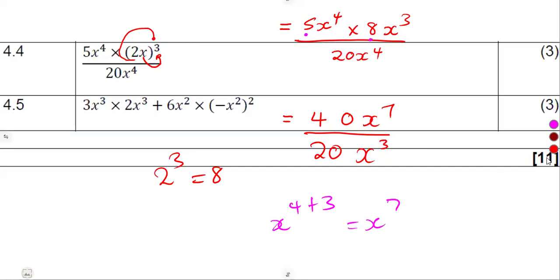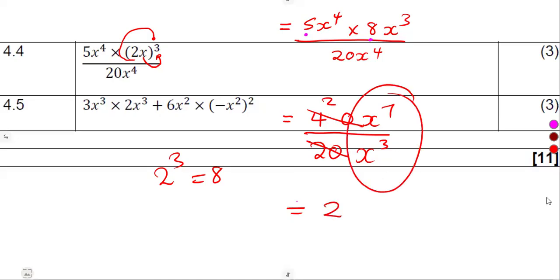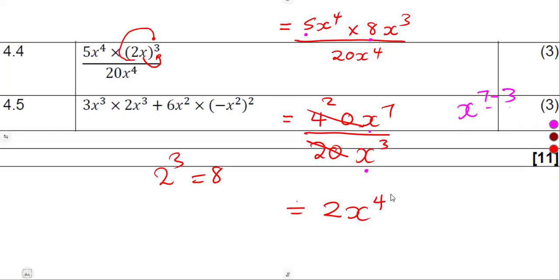So with this condition, we can divide the numbers on their own. 40 divided by 20. So as we can see, guys, this is going to give us a 2. These ones, they can be divided on their own. Remember, same bases. Division, we are going to subtract. So it's going to be 7 minus 3, which is what? Which is 4. So that's 2x to the exponent of what? Of a 4.